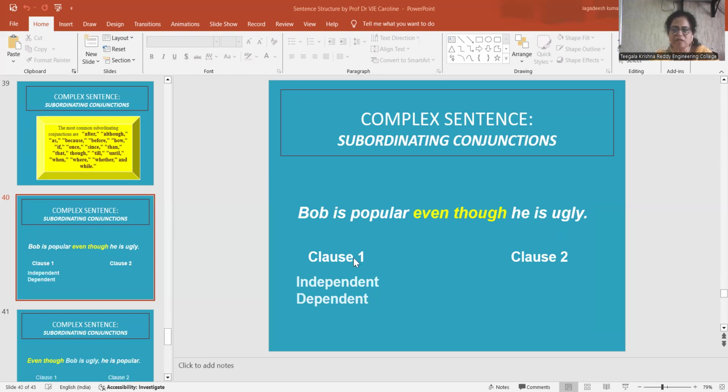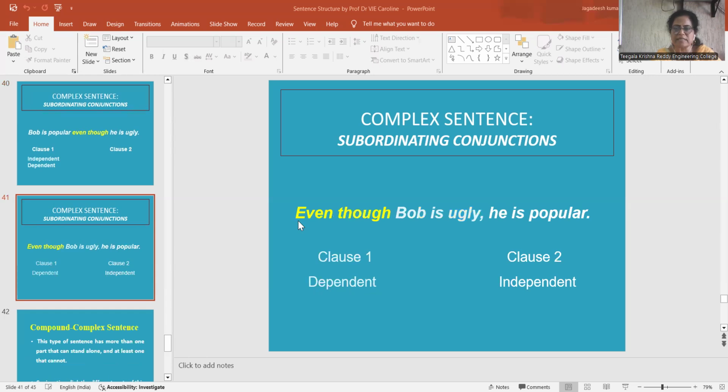Just now I explained, Bob is popular is the independent clause, he is ugly is the dependent clause, and even though is the subordinating conjunction. With this example, I hope you understood what a complex sentence is, how the clauses are connected, and how it has conveyed the meaning. A sentence has two clauses, one independent, another dependent.